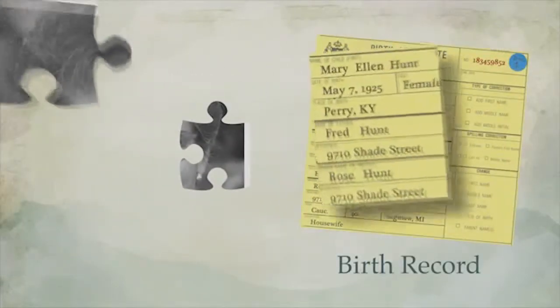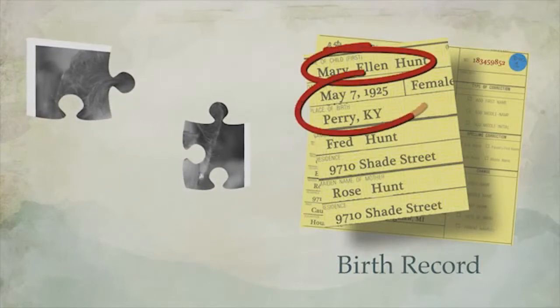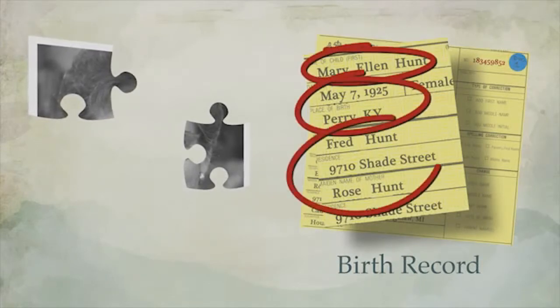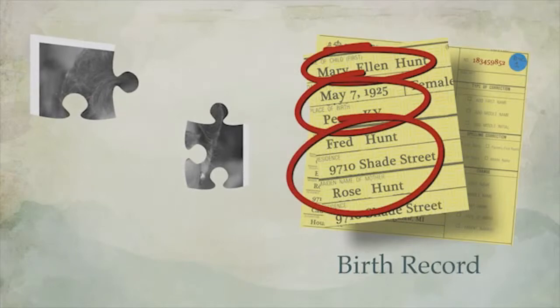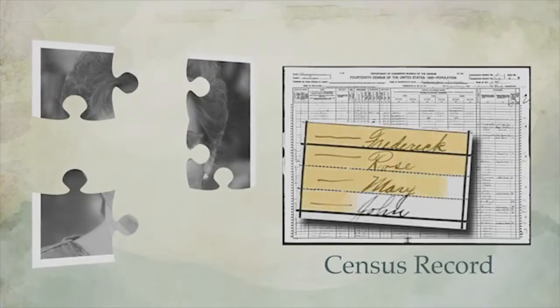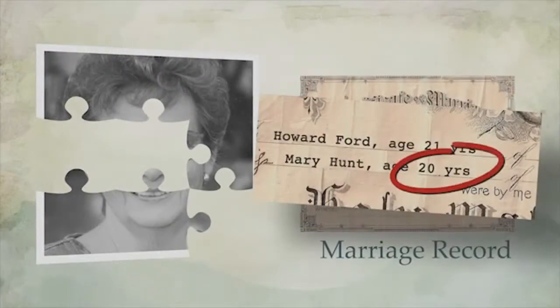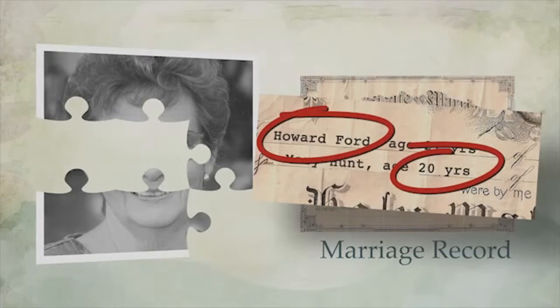From a birth record, you can discover your ancestor's full maiden name, her date and place of birth, and the names of her parents. A government census record can tell you where she lived, and in some cases, the names of other people in her family. From a marriage record, you can learn her age and the name of her husband.